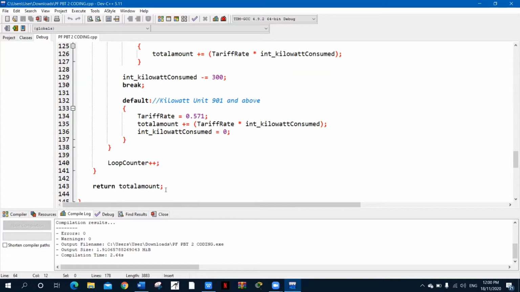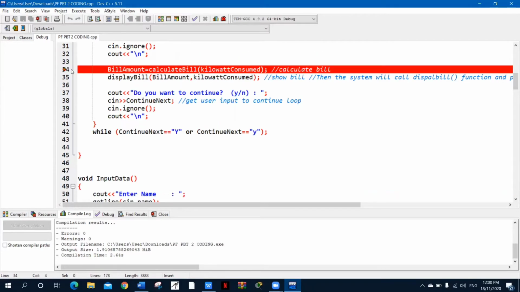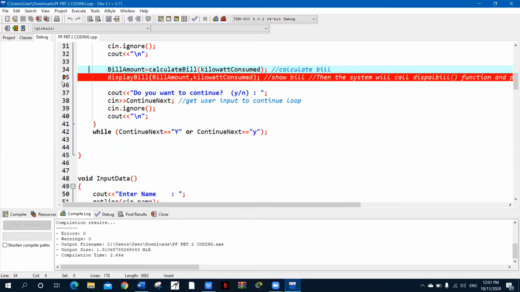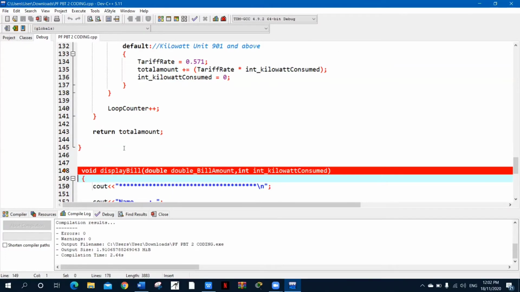So finally, the function will return the total amount. Then the calculated value will be saved in bill amount. Then the system will call the display bill function and pass in two values, which are bill amount and kilowatt consumed. Display bill will display name, address, date, kilowatt consumed, and bill amount.